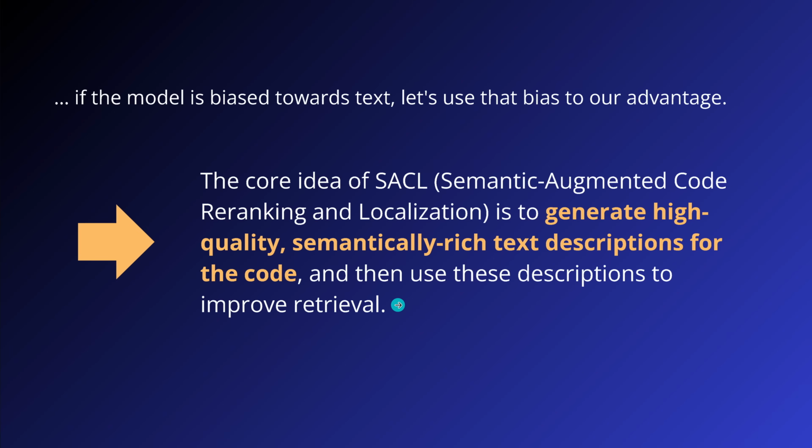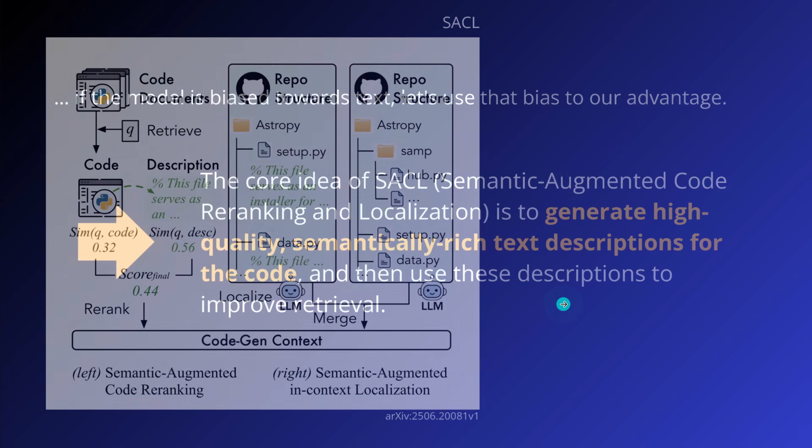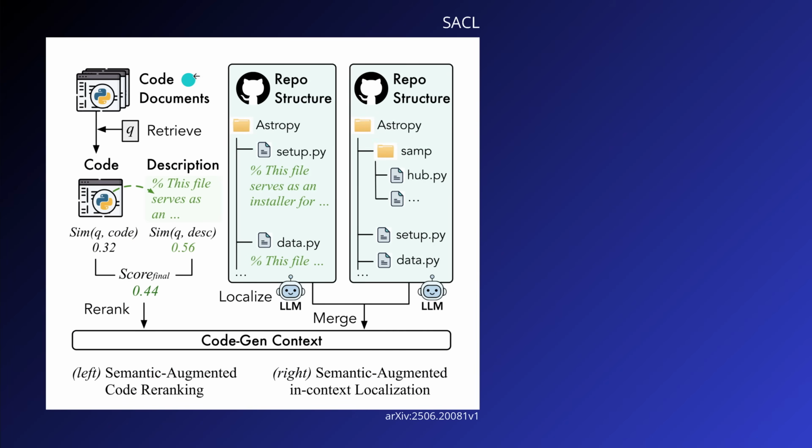And my goodness, this will be fun. So here you have it now in a short visualization. On the left side, we have the Semantic-Augmented Code Reranking, and on the right side, the Semantic-Augmented in-context localization. I would like to explain this now for the next 2 minutes, so that we really understand this new methodology,